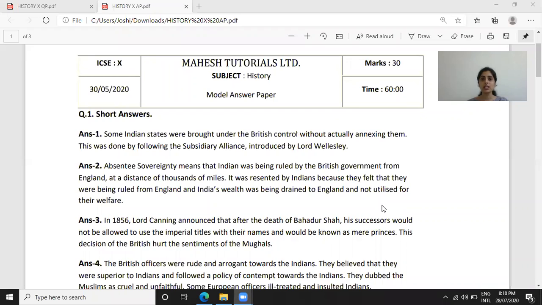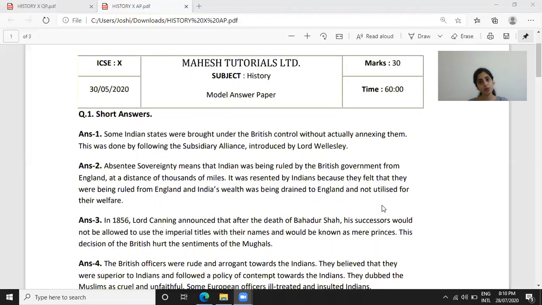Today I'm going to discuss the model answer paper of 30 marks of history subject. In this paper, we have short answers of 2 marks each and structured answers of 3 and 4 marks. This paper is based on the chapter The First War of Independence 1857, Standard 10th. Let's begin with the first set of questions, that is the short answers.